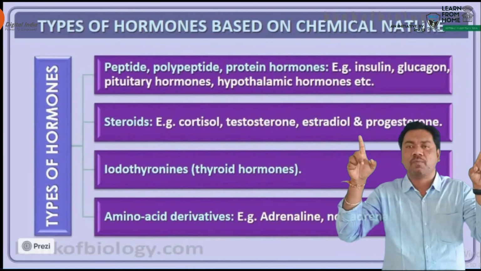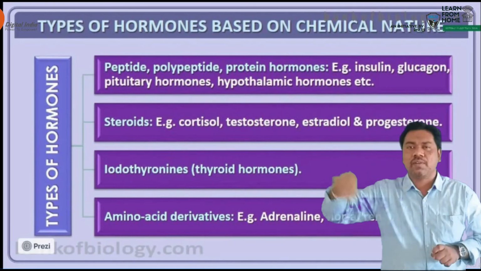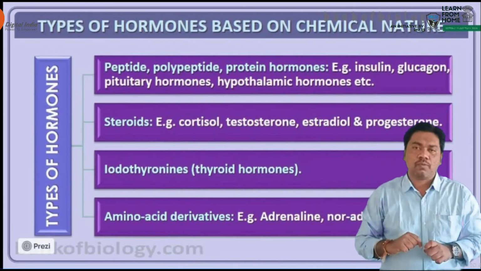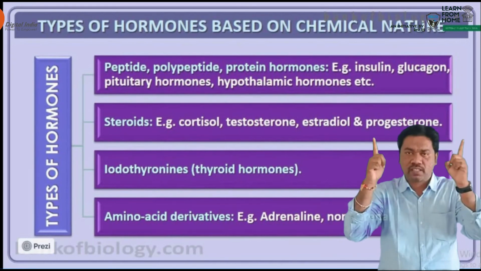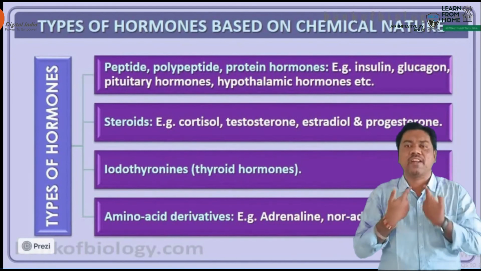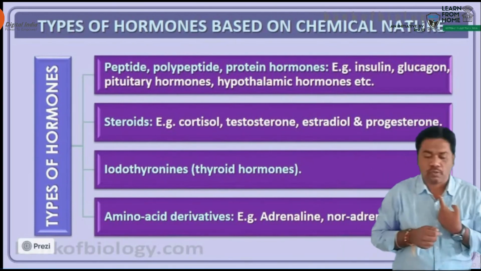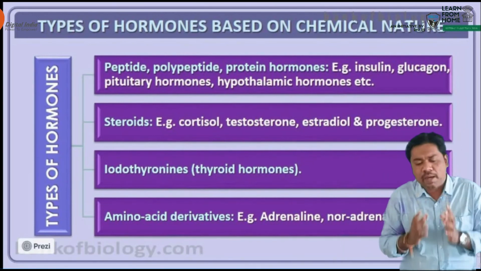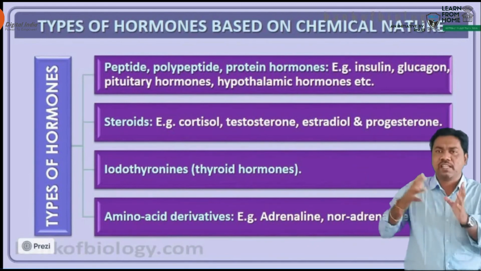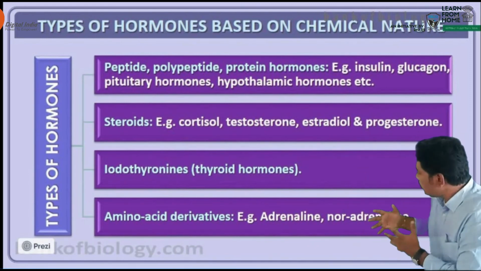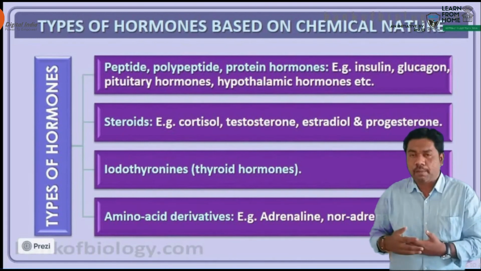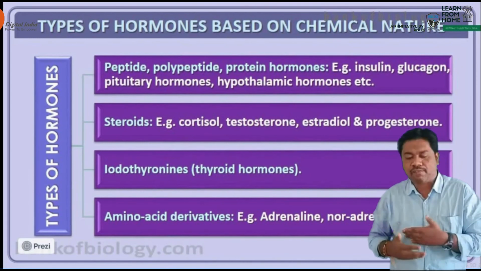There are two types of hormones. One is the T3 hormone, another one is known as the T4 hormone. Okay, so these are the two kinds of hormones which are produced from the thyroid gland. And calcitonin is also produced from the thyroid gland. Okay, right? The last one is amino acid derivatives. Means this kind of hormones are produced with the help of amino acids. What is the example, beta?